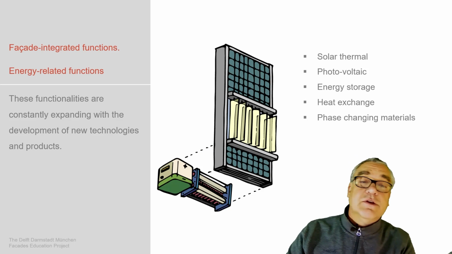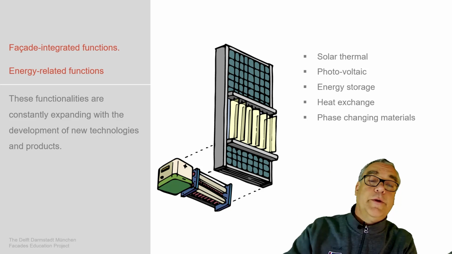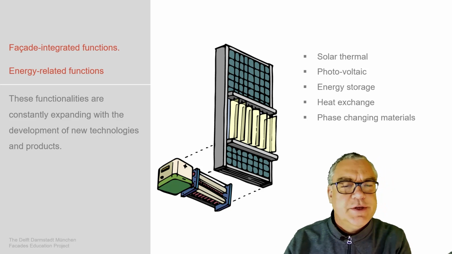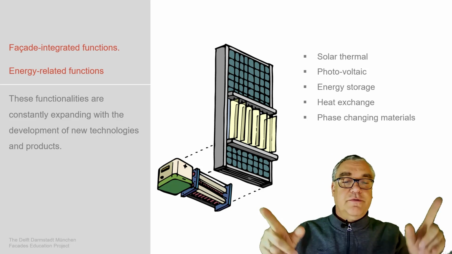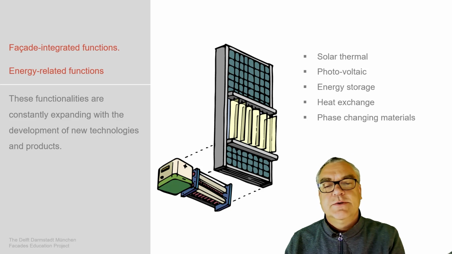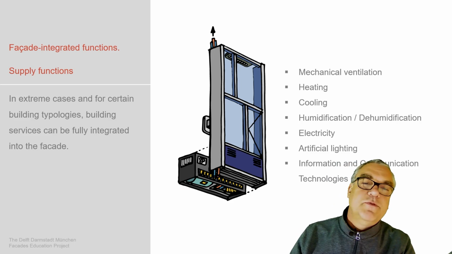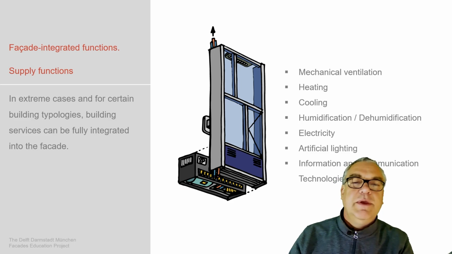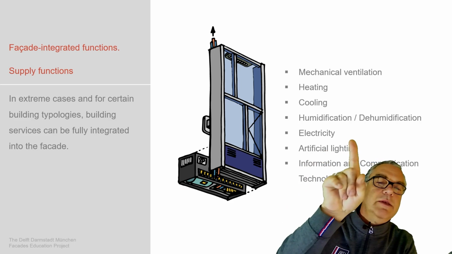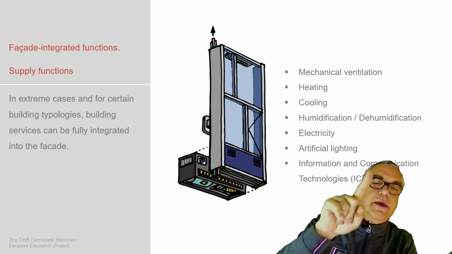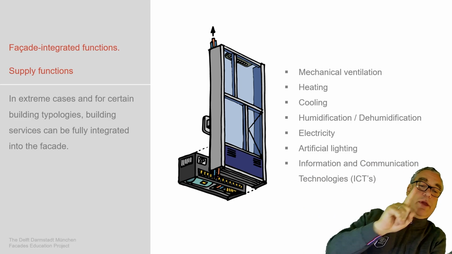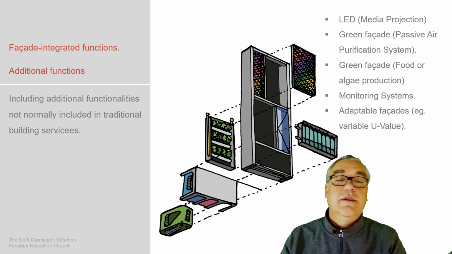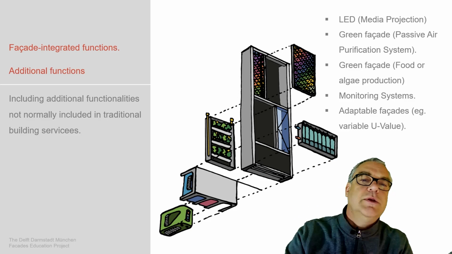We have energy-related functions such as solar thermal, photovoltaic, if requested energy storage, heat exchange, maybe even phase change material as a kind of heat exchange within these systems, which could be used. And then there are some supply functions, so service functions, which a building envelope can take in the means of MEP: mechanical ventilation, heating, cooling, humidity, dehumidification, electricity, artificial light, information and communication technologies, if requested and implemented into this facade design.